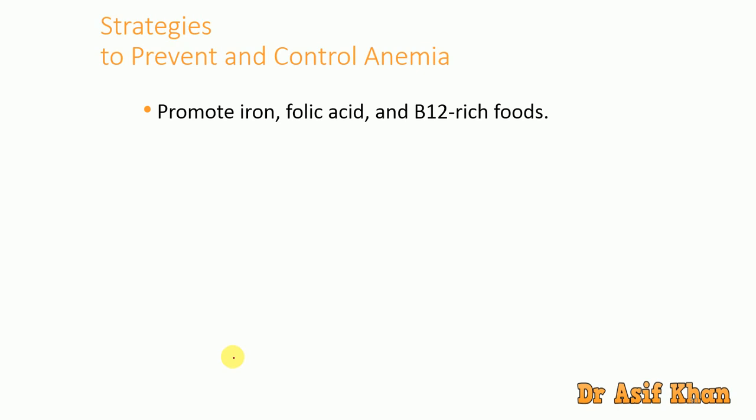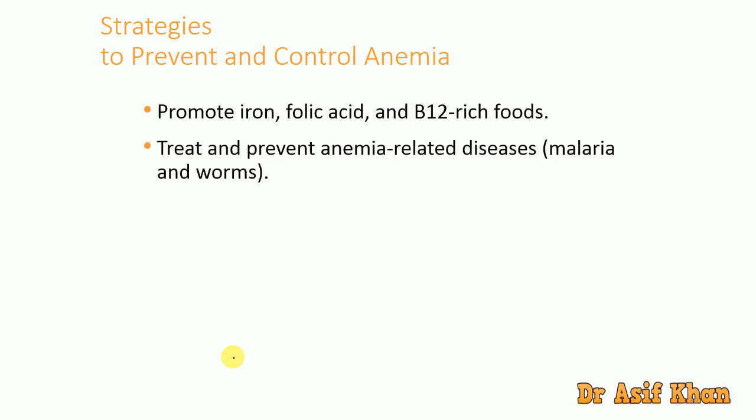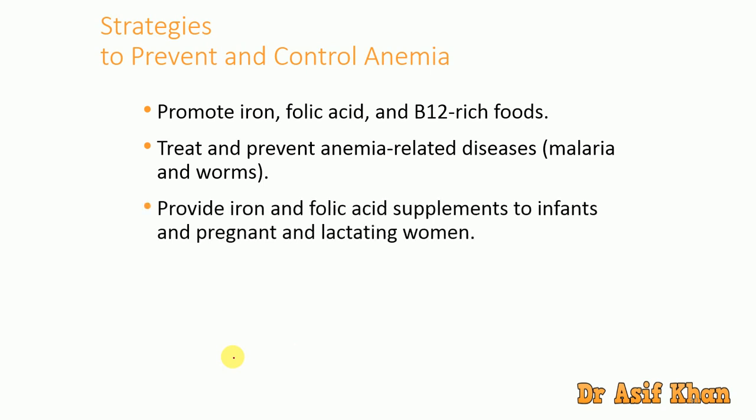It has iron, vitamin B12, and folic acid, so it treats and prevents anemia. Then treat anemia-related diseases: if a kid has malaria or worms, give one dose of antihelminthic and he'll be alright. And give iron and folic acid supplements to pregnant and lactating women so that their nutritional anemia is corrected.